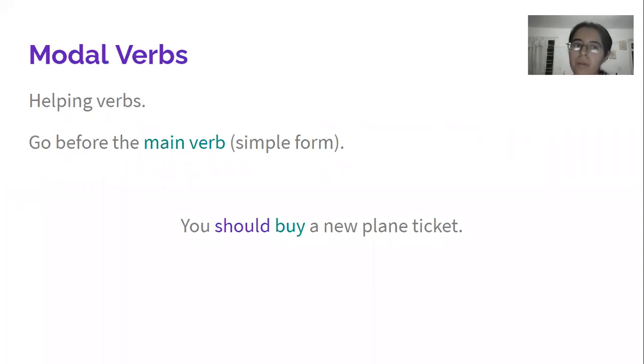So first of all, modal verbs. What are modal verbs? They are helping verbs. That means that they go before the main verb. This one says, you should buy a new plane ticket. So here we have the modal verb, and then here we have the main verb, and in this case it goes in simple form. You should buy a new plane ticket, simple form. And then just the modal verb, the helping verb.